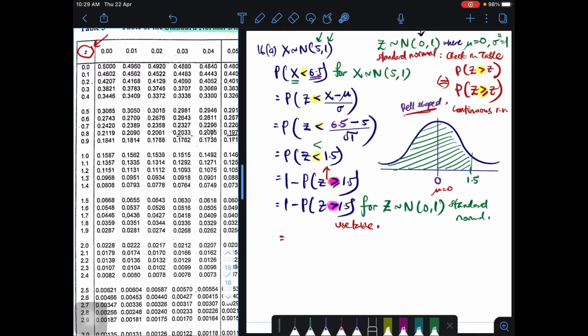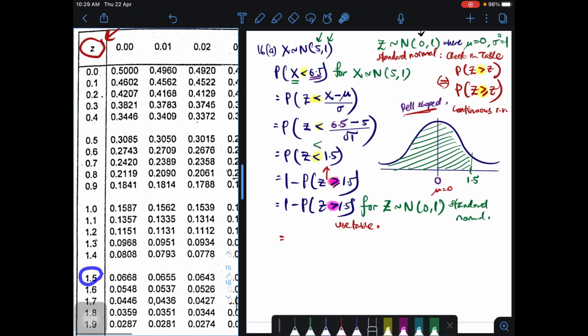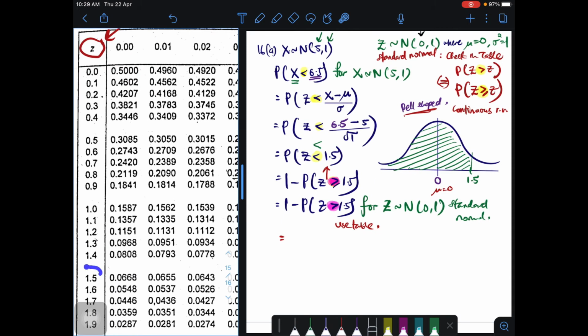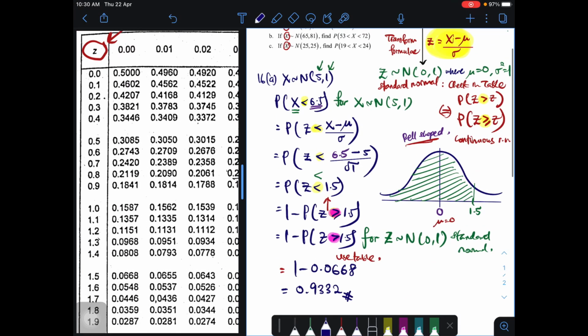And then you look for it. In this question we need 1.5. We need 1.5 what? What is the last digit? 1.50, or 1.51, or 1.52? In this case this is 1.50. Therefore 1.50 is 0.0668. That's your answer for question A.